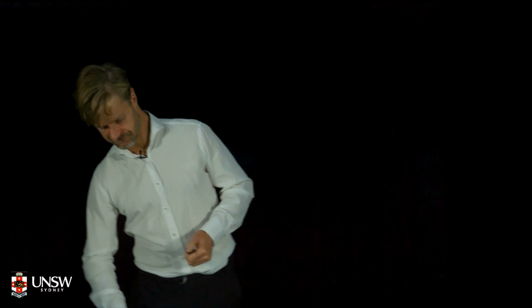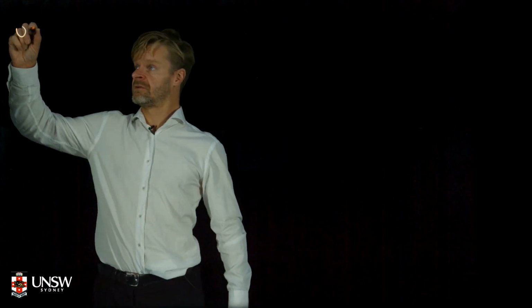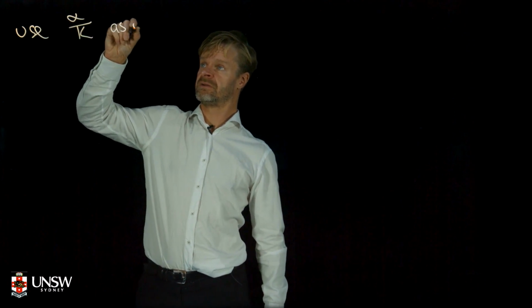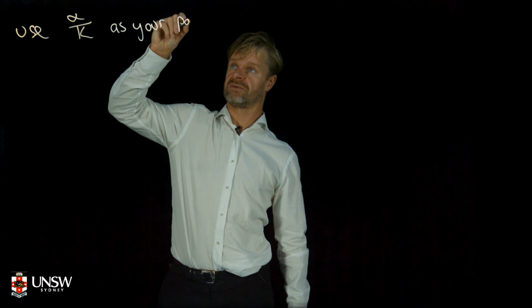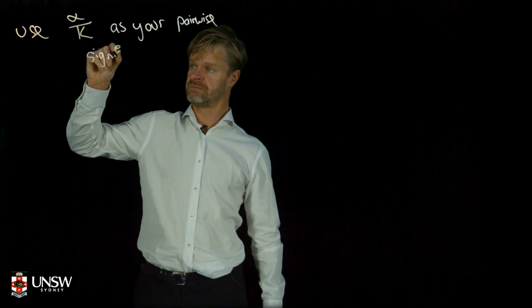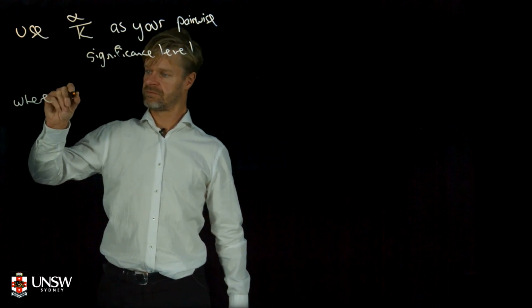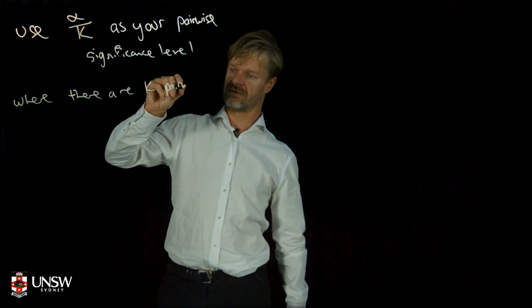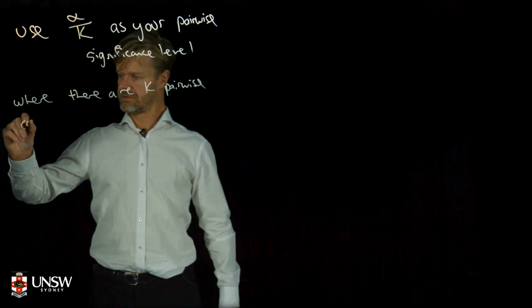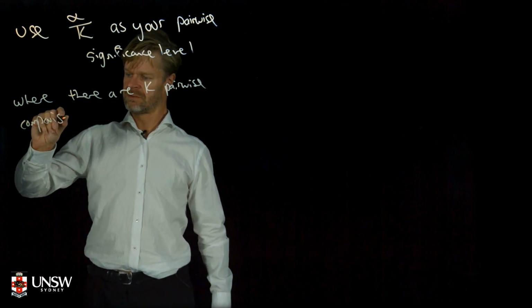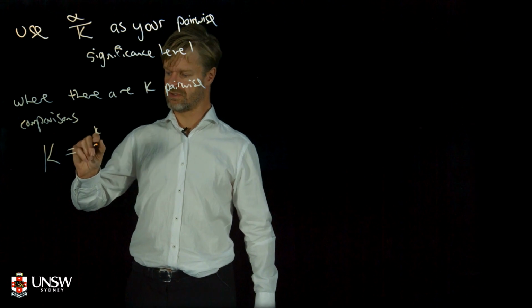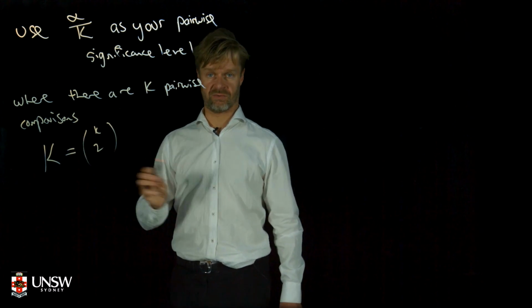So the idea of Bonferroni, the short version, is to use alpha on K as your pairwise significance level, where there are K pairwise comparisons. I'm using an uppercase K here. K is equal to k choose 2, the number of possible treatment means we could be comparing.